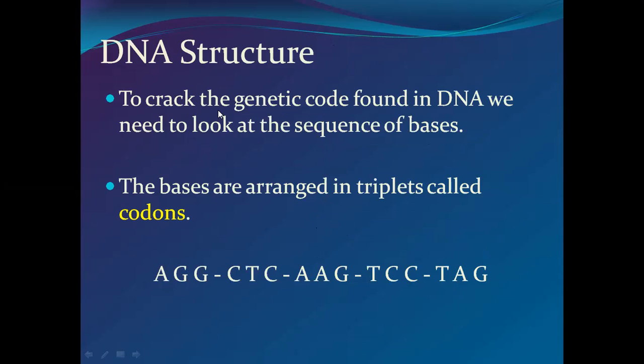To crack the genetic code found in DNA, we need to look at the sequence of the bases. The bases are arranged in triplets called codons. So these three nitrogen bases together are known as a codon. Triplet nitrogen bases are called codons. To crack the genetic code, we have to study these triplet codons.